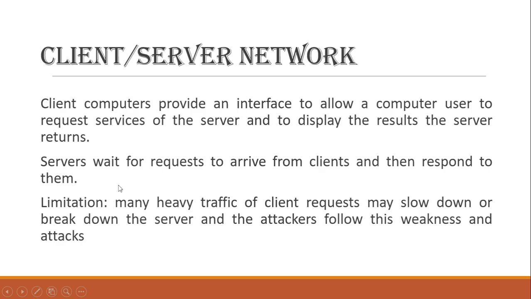Here, friends, in this architecture we have a limitation, and the limitation is heavy traffic. Heavy traffic of client requests may slow down or break down the server. So if a lot of requests are being sent to the server, even though we have categories of servers like web server, print server, mail server, if the requests are too much, the heavy traffic may slow down the process, or it can even break the server. And in this case, the attacker exploits this weakness and attacks.